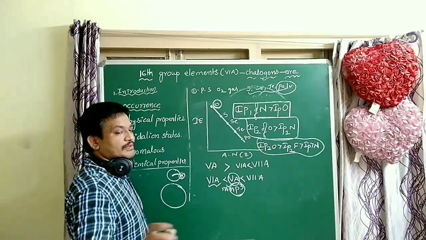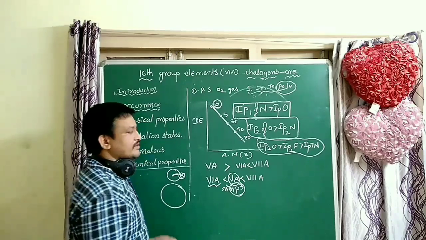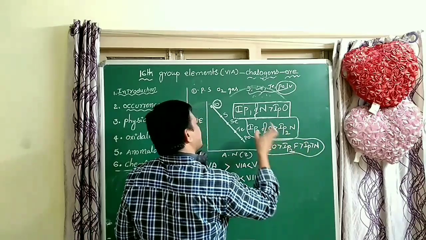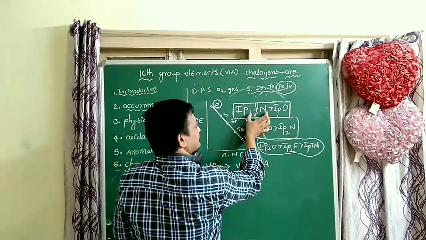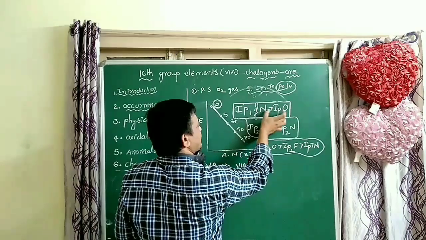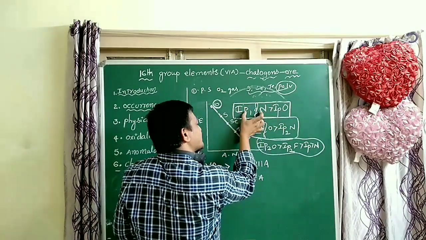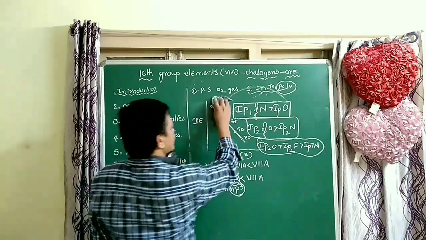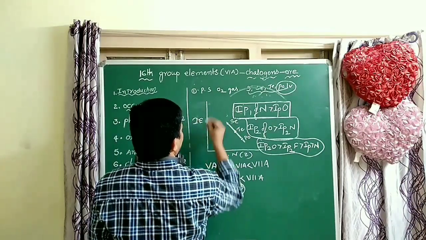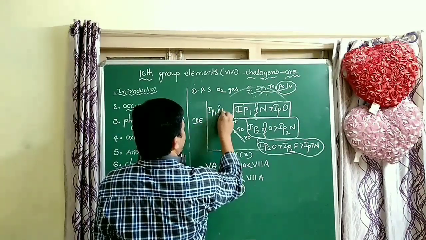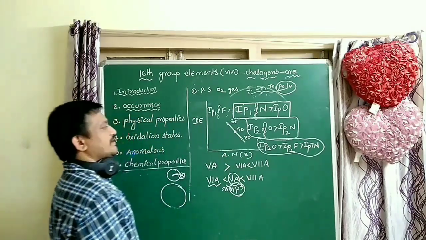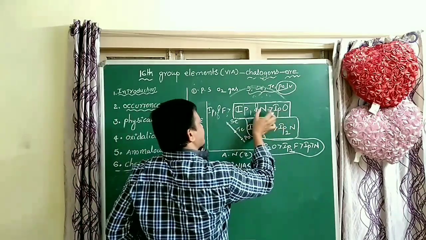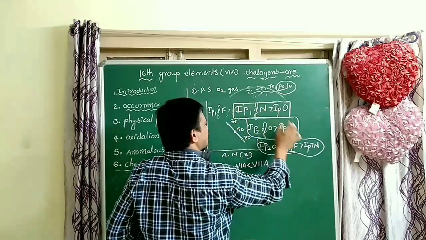IP2, what is the order, students? Oxygen is greater than fluorine, which is greater than nitrogen in second IP. In first IP, which is greater, students? Nitrogen is greater than oxygen. For first IP, what is the order, students? IP1 of fluorine is greater than nitrogen, which is greater than oxygen. So compared to oxygen and nitrogen, in the second IP, oxygen is greater than nitrogen.